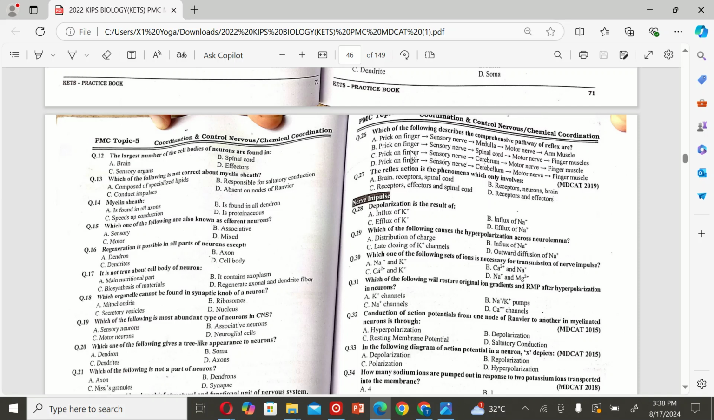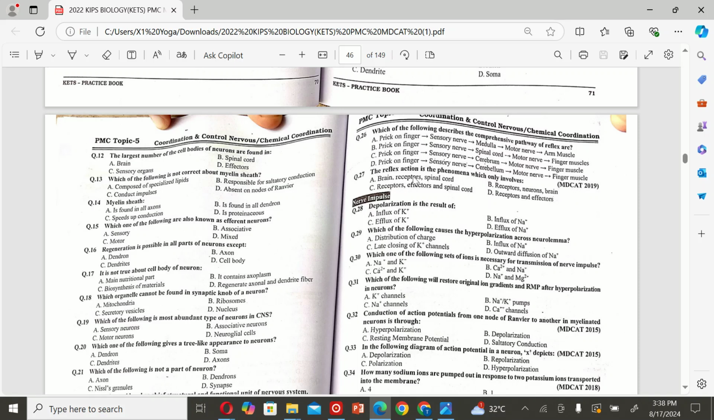The next MCQ is which of the following describes the comprehensive pathway of reflex arc? A. Prick on finger, sensory nerve, medulla, motor nerve, arm muscle. B. Prick on finger, sensory nerve, spinal nerve, motor nerve, and finger muscles. C. Prick on finger, sensory nerve, cerebrum, motor nerve, and finger muscle. D. Prick on finger, sensory nerve, cerebellum, and motor nerve, finger muscle. So the correct option is B.